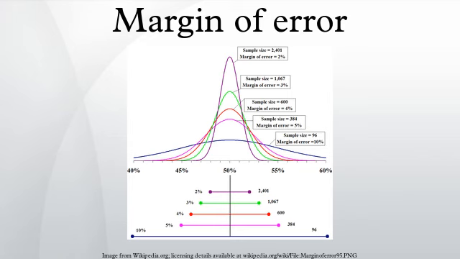As an example of the above, a random sample of size 400 will give a margin of error, at a 95% confidence level, of 0.98/20 or 0.049, just under 5%. A random sample of size 1600 will give a margin of error of 0.98/40, or 0.0245, just under 2.5%. A random sample of size 10,000 will give a margin of error at the 95% confidence level of 0.98/100, or 0.0098, just under 1%.